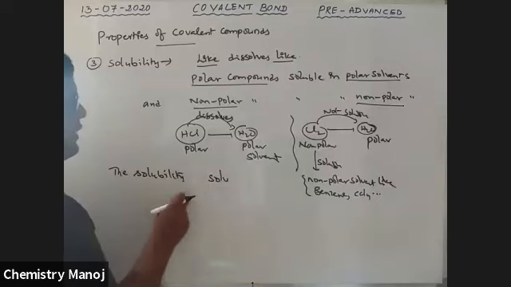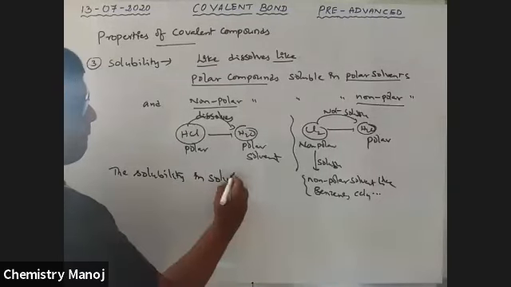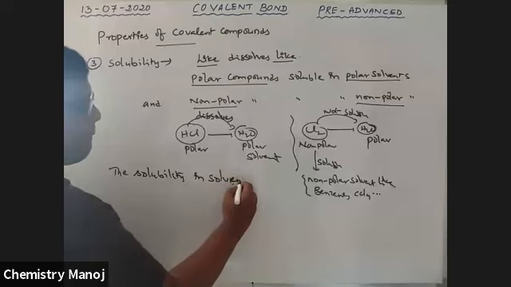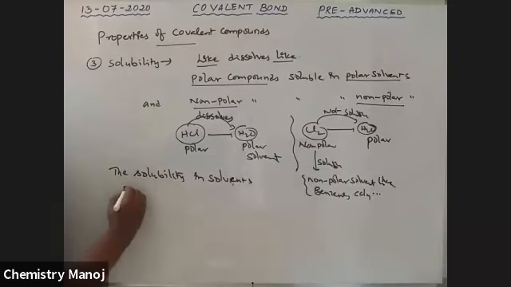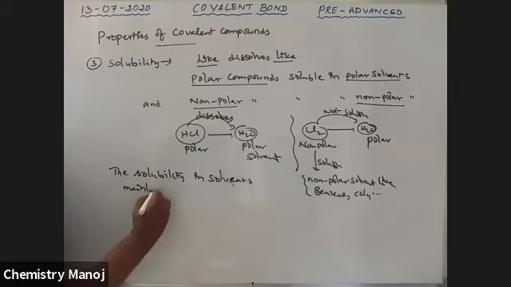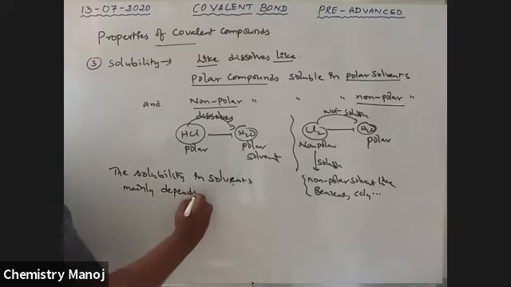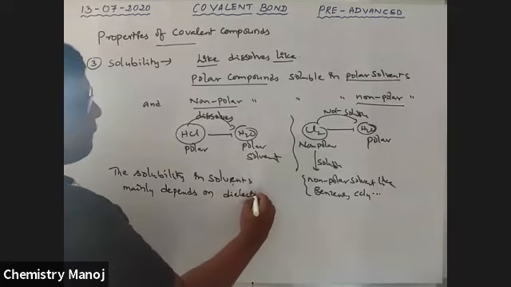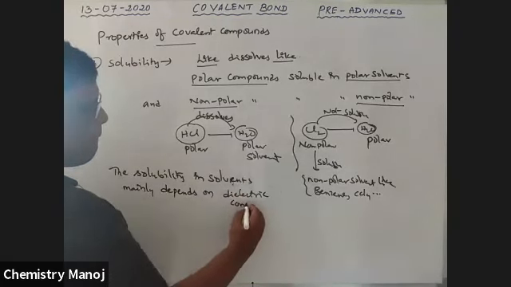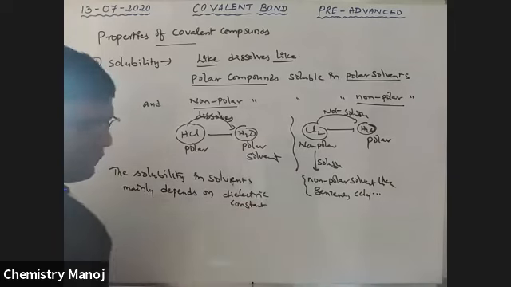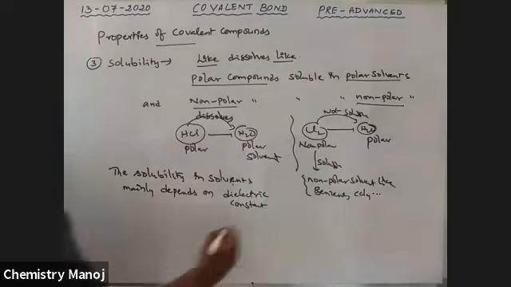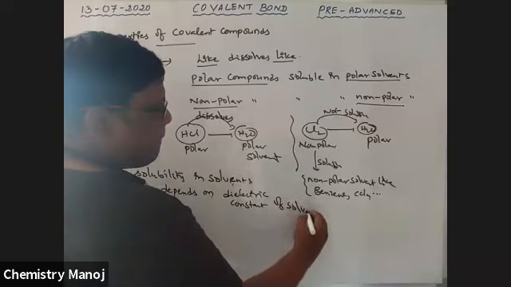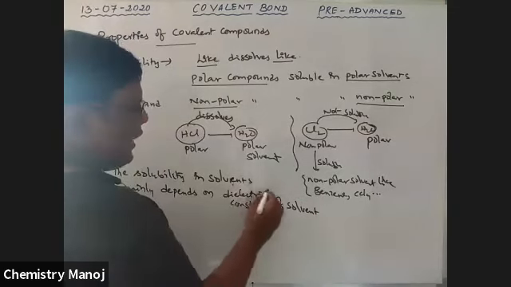The solubility in solvents mainly depends on the dielectric constant of the solvent.